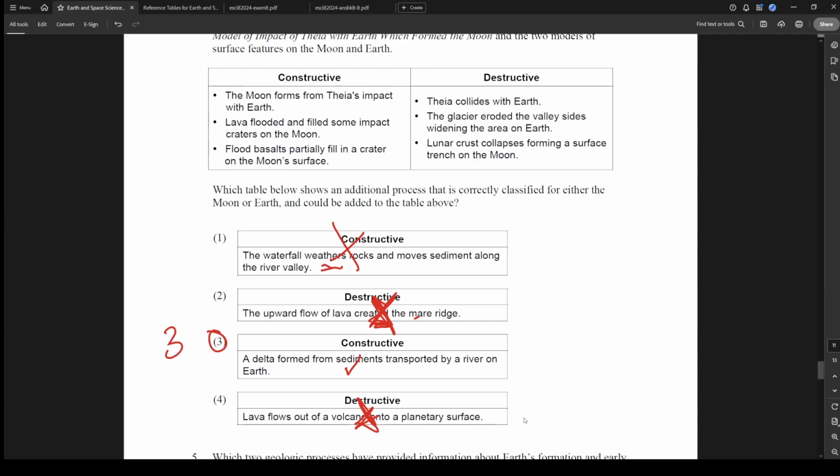However, this answer here, in my opinion, could be argued because lava flow is going to solidify and create new Earth, like out of basalt. So I would say that this question really should be changed because this, in my opinion, is misleading. But that's just me. The volcano making new Earth. I mean, I understand that it's mostly destructive, but it could be argued. So we'll say this was pretty easy. That's a 3 out of 10.